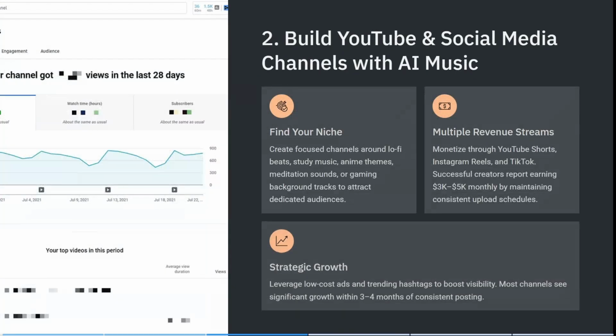The next method is to build a YouTube and social media channel with AI music. So you can create focused channels around lo-fi beats or study music, anime themes, meditation sounds, or gaming backgrounds to attract dedicated audiences. Also, you can monetize through YouTube Shorts, Instagram Reels, TikTok, and successful creators actually report earning $3 to $5 grand a month by maintaining consistent upload schedules, leveraging low-cost ads and trending hashtags to boost visibility. Most channels actually see significant growth within 3 to 4 months of consistent posting.